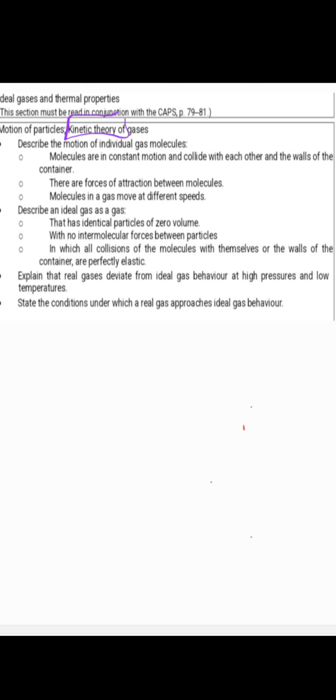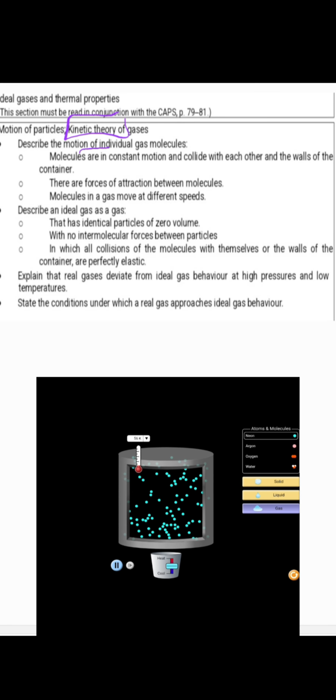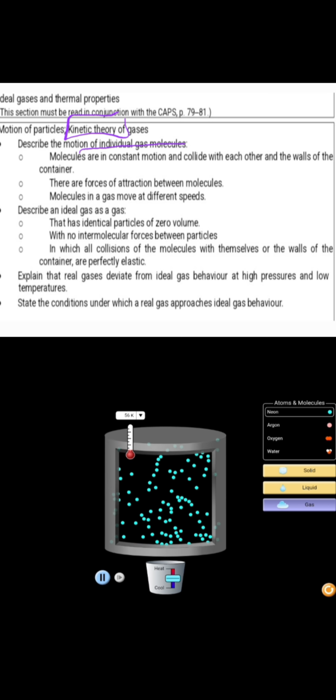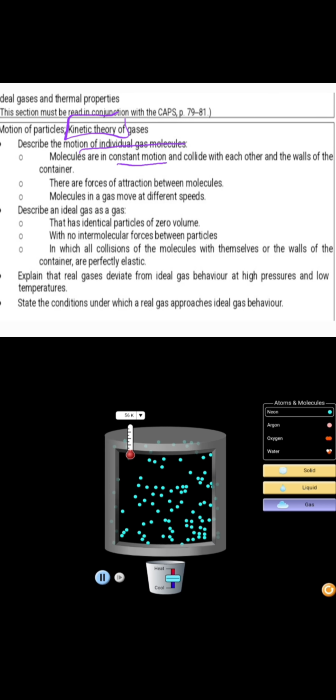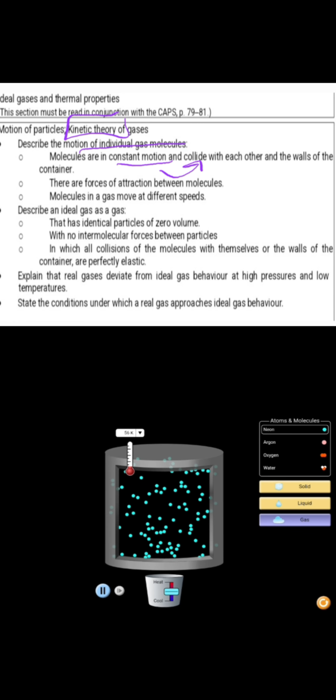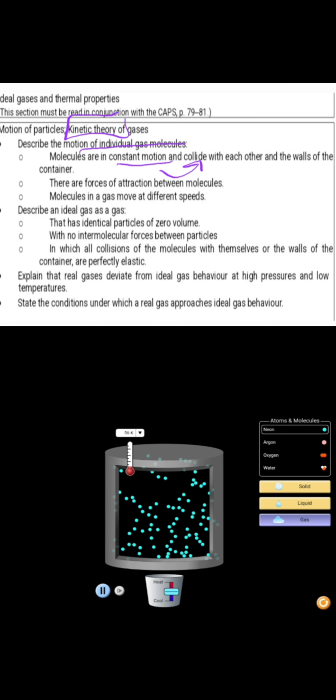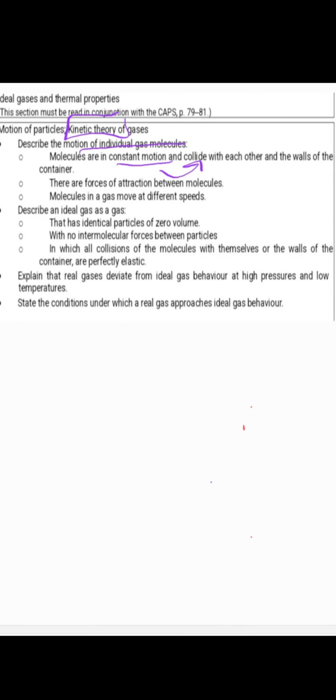So according to the examination guidelines, we cannot go to that physical sciences examination without having the ability to describe the motion of individual gas molecules. We have to understand that molecules are in constant motion, and we saw that this constant motion led to the collision of particles between themselves, and to collisions of the particles with the container. So we saw that from the University of Colorado. And we recognized that there are forces of attraction between the molecules. We saw that mostly during liquefaction.